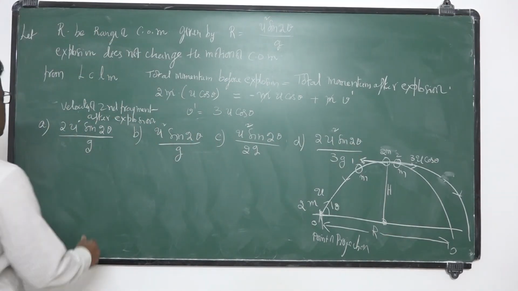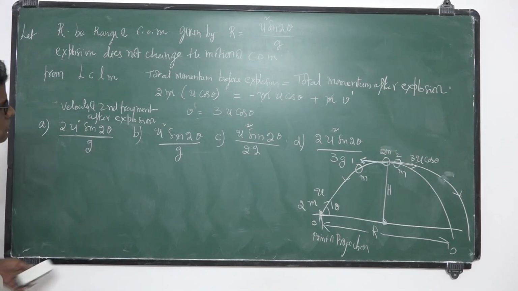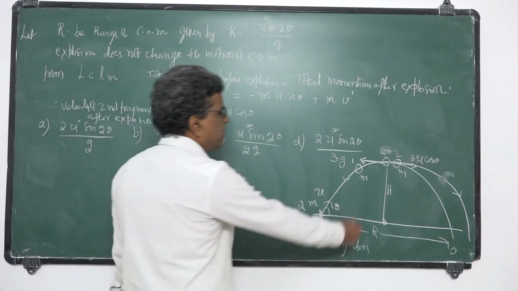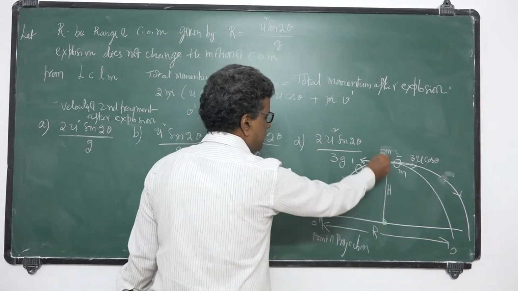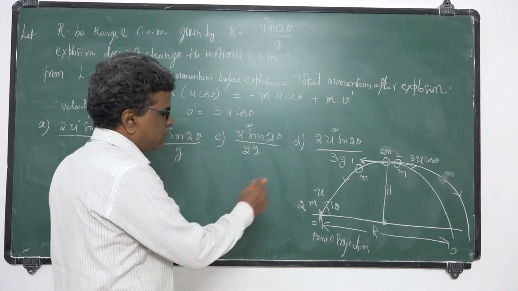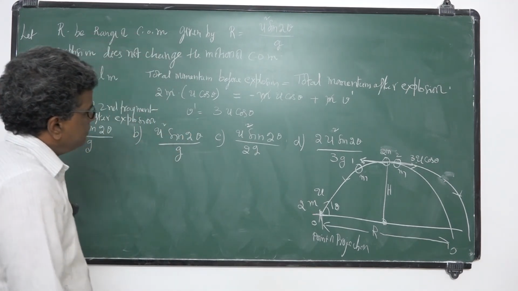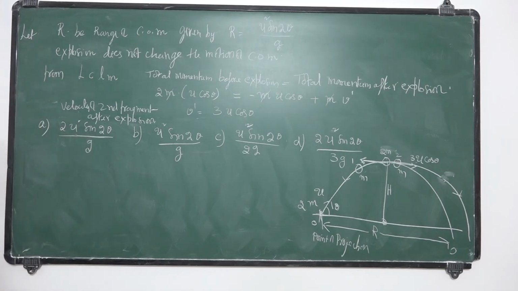So how do you calculate this? Range, or we know the horizontal velocity. Same height, so the time of flight is the same because the height is the same. Time of flight will remain the same. So you apply the momentum principle, center of mass.